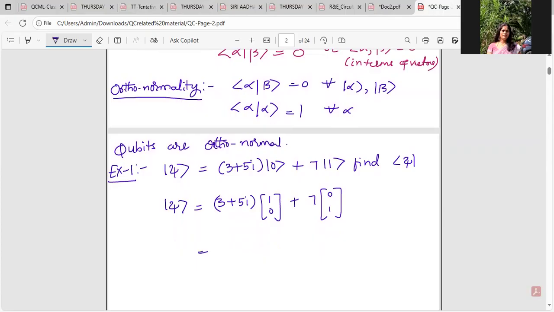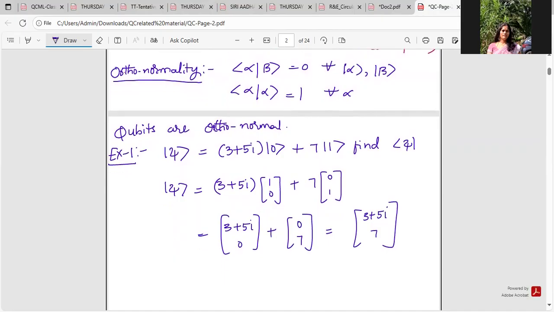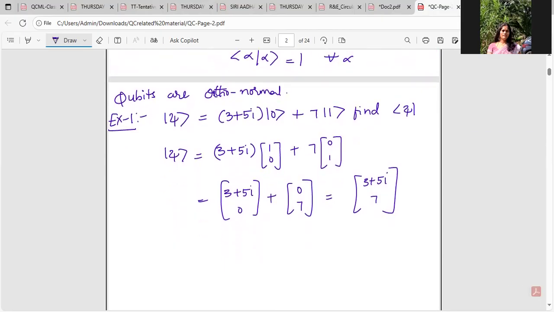So what does it give me finally? 3 plus 5i, 0, plus 0 and 7. So what I'll be getting is 3 plus 5i and 7. This is my ket psi. So how do I find its dual or conjugate? I represent it using the bra-psi notation, which is nothing but the transpose of ket psi.